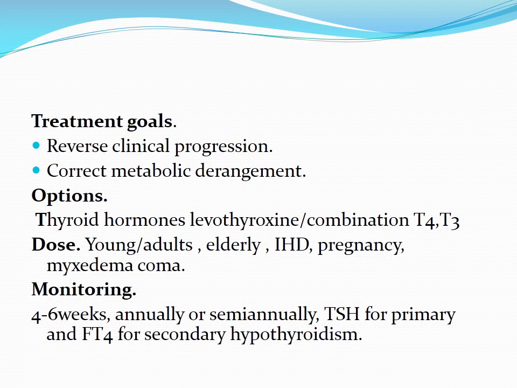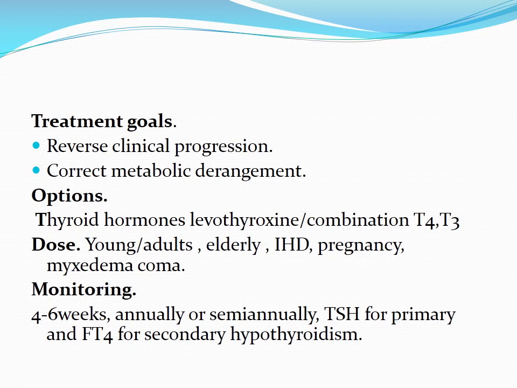So for monitoring, we usually monitor 4 to 6 weekly until the TSH level becomes normalized. Once the TSH level is normalized, then we monitor the patient annually or semi-annually. Remember one thing, that we use TSH as a monitoring for primary hypothyroidism and FT4 for secondary hypothyroidism.